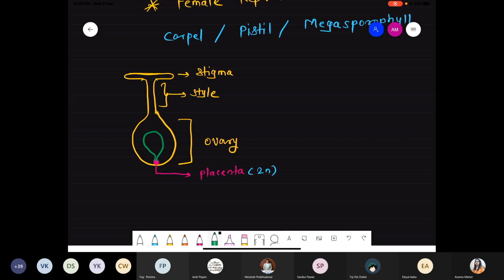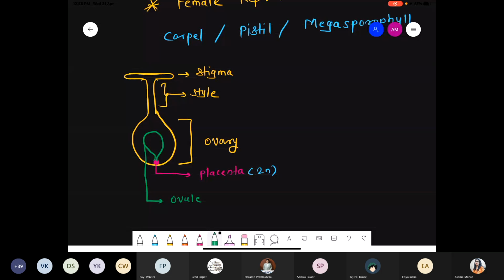So this structure is the ovule. The ovule is also diploid in nature, right? We'll see that part. So there is the placenta, and on the placenta there is the ovule.